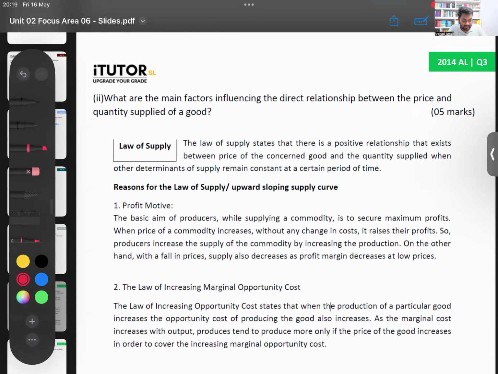Then question number 2014, question 3, part 2. What are the main factors influencing the direct relationship between price and quantity supply? Now, the same thing, they can ask you so many ways. What are they asking you? They're asking you the law of supply and the reasons. Why do you have a direct relationship? You can, if you want, give a small introduction about the law of supply, but this is not essential because they're directly asking you for the relationship. So why do you have a direct relationship, Lamai?